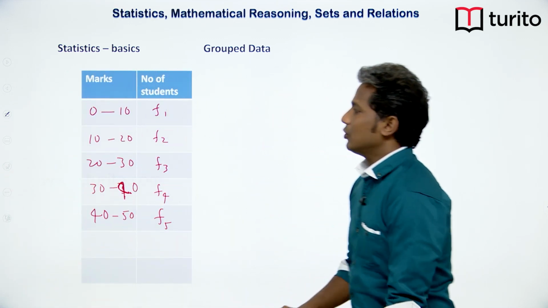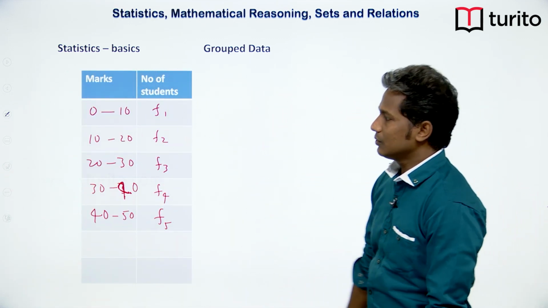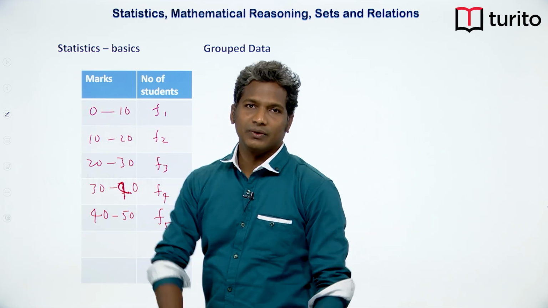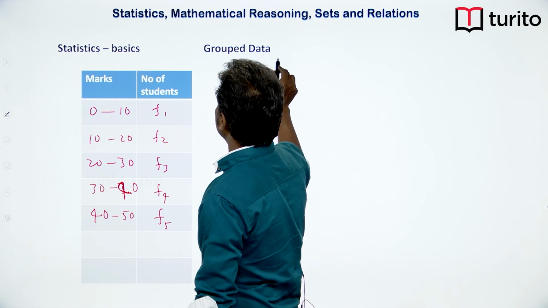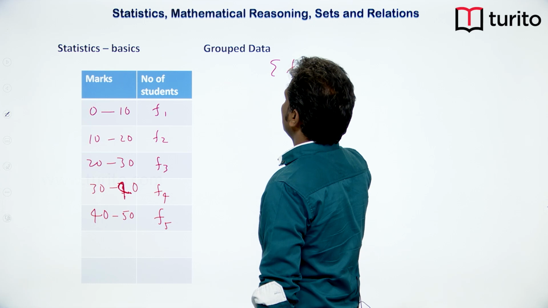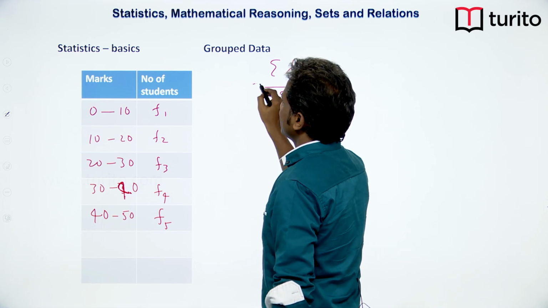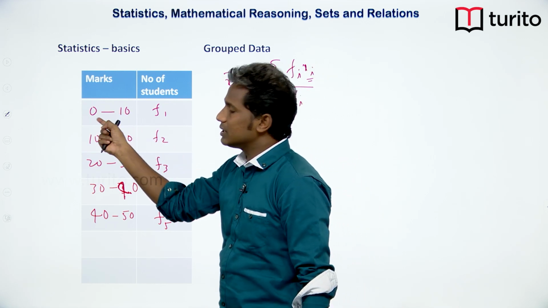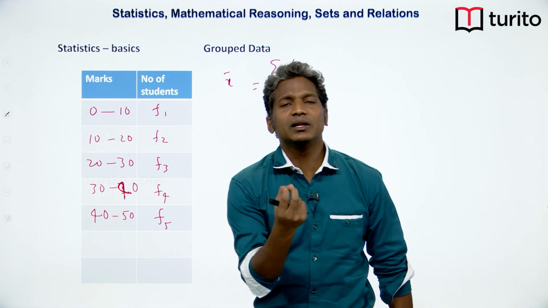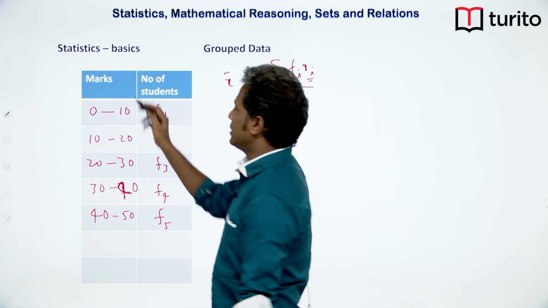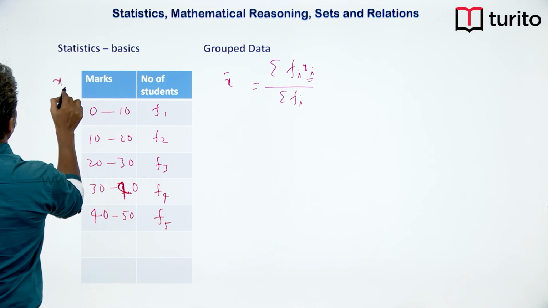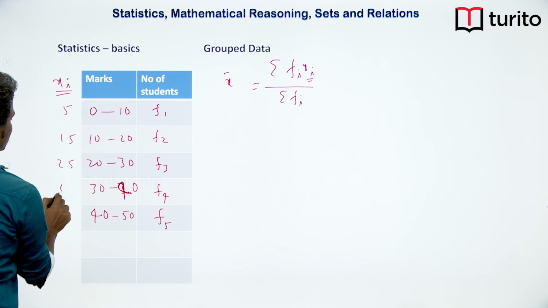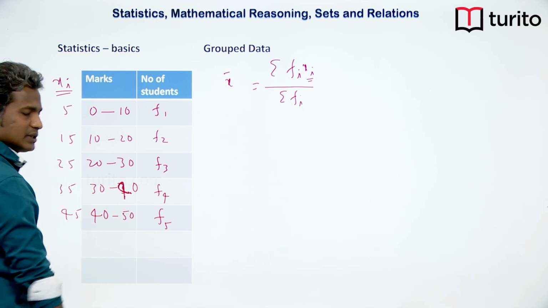So, here how do we get the average? Here I am taking an interval. From 0 to 10, how many students have scored, okay. So, when I take sigma fi xi divided by sigma fi, the xi is the middle term of this interval, okay. From 0 to 10, what is the middle number? 5 is the middle number. So, we have to take xi as 5 for this, 15 for this, 25 for this, 35 for this and 45 for this, okay.